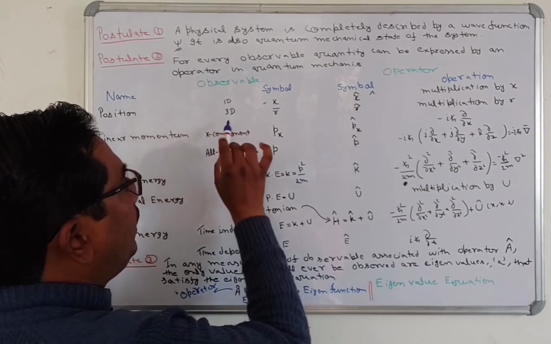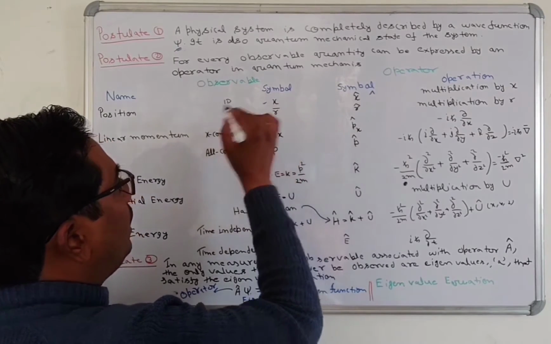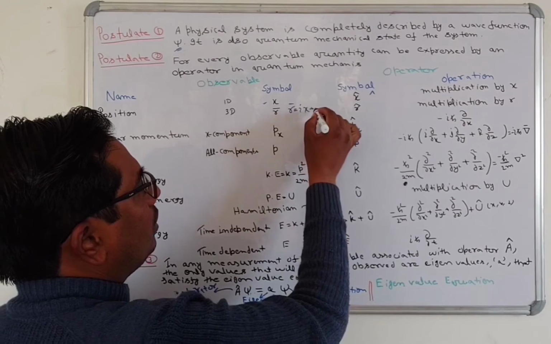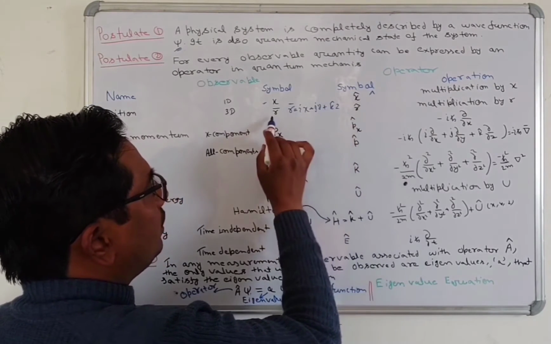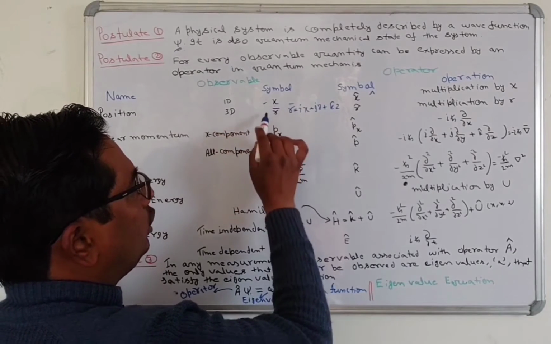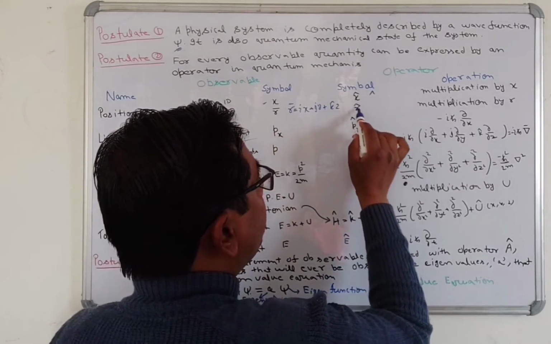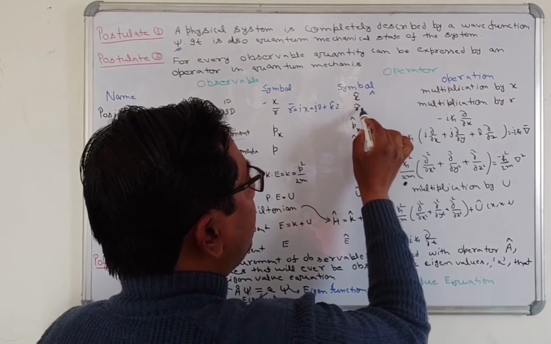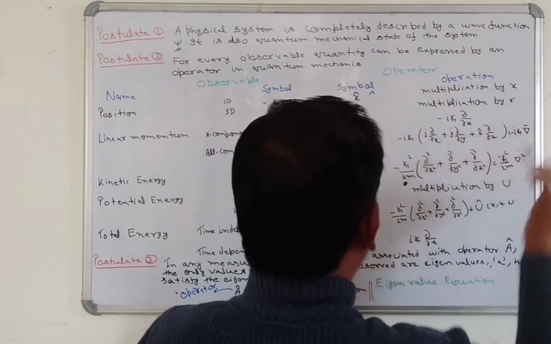Now in the case of 3D, we have small r, and all of you know that r is ix plus jy plus kz. In 3D, this position vector is represented by small r, and in quantum mechanics the operator is r with a cap, and the operation is multiplication by r.